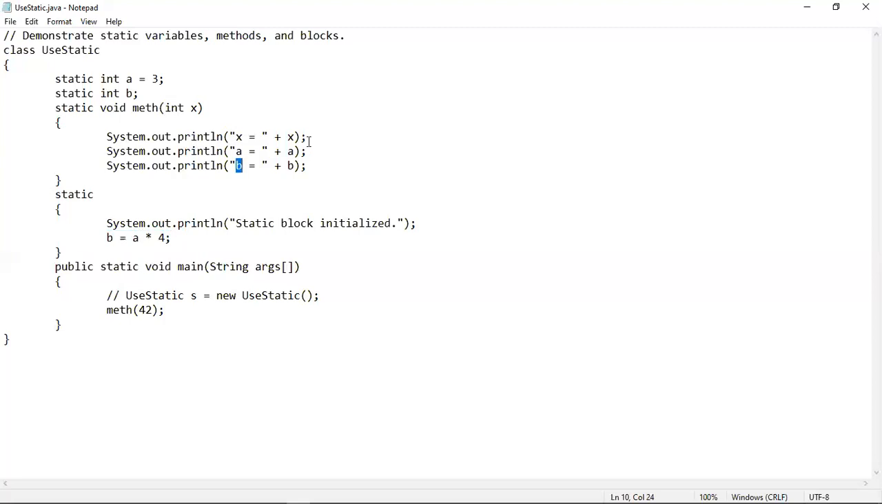So you can see four statements as output. The first one is static block initialized, then the value of x, then the value of a, and lastly the value of b will be printed on screen.